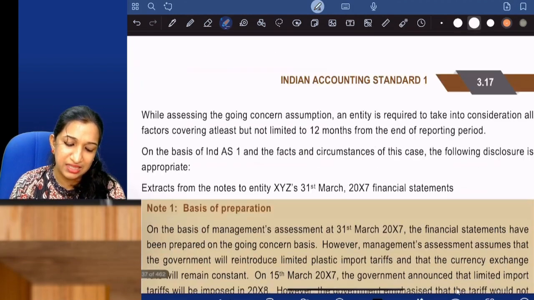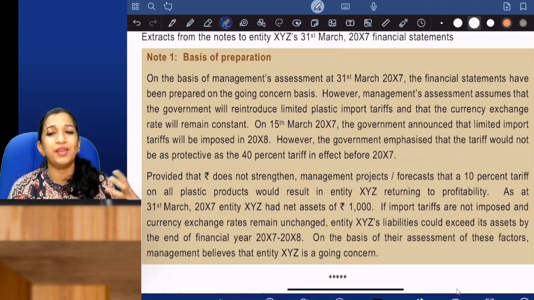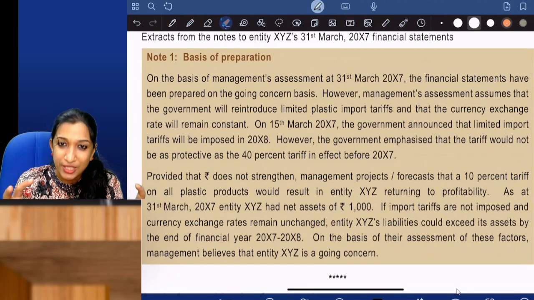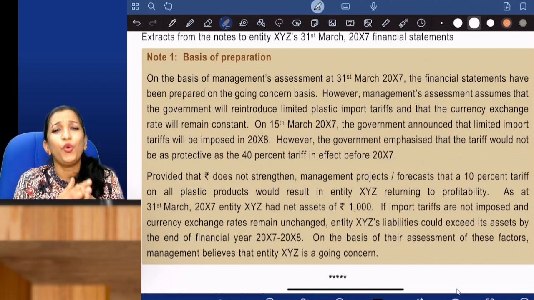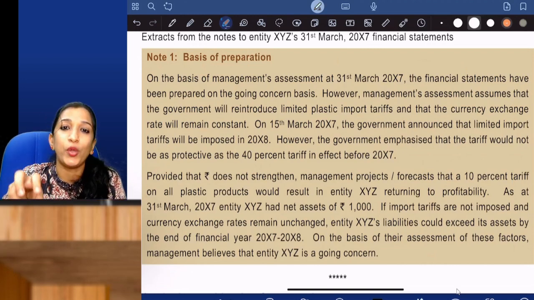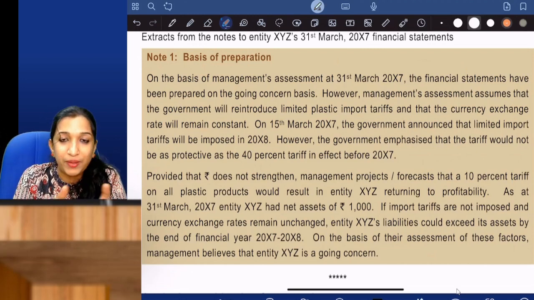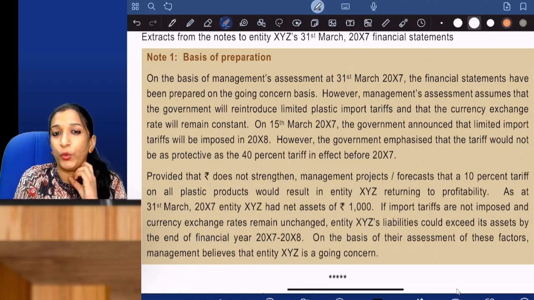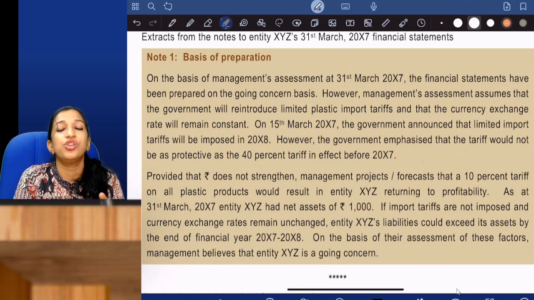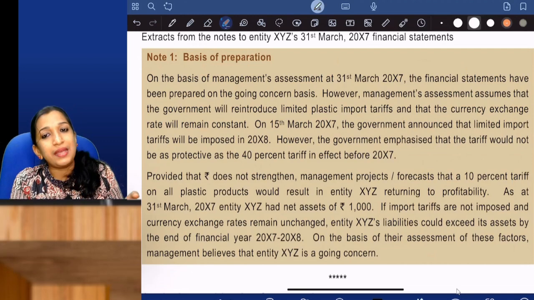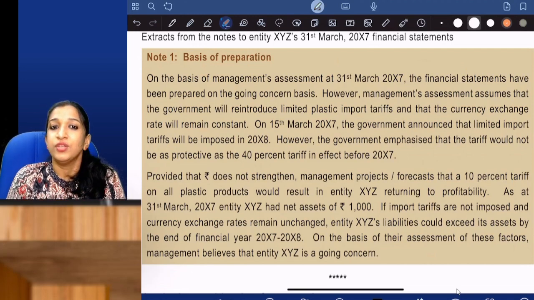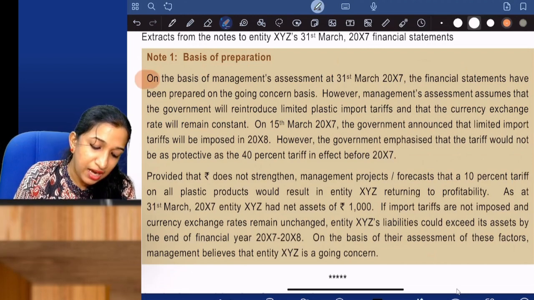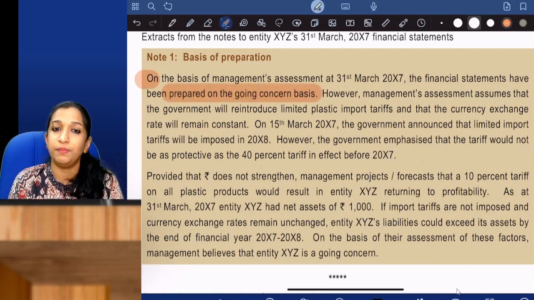So disclosure, listen, is just copying and pasting the information from the question. So tomorrow if you get a 2-page question in the exam, don't get confused at all. First you write about going concern, 2-3 lines from the book, from what I have shown you. You can write 2-3 lines about going concern and then the disclosure. Disclosure is nothing but copying and pasting the information from the question. So on the basis of management's assessment, financial statements have been prepared on going concern basis.